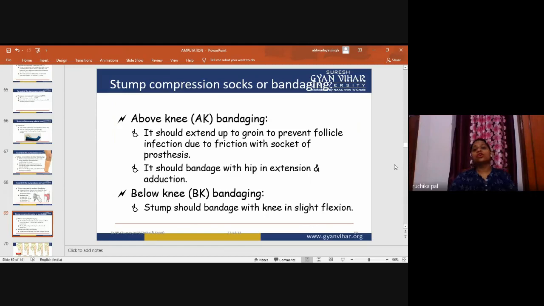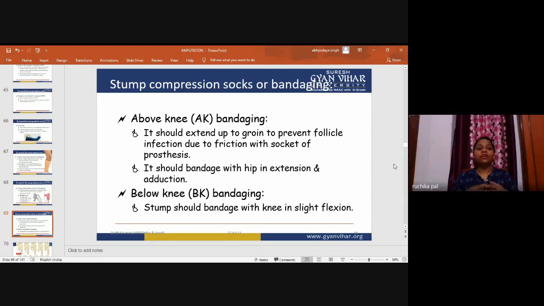Stump compression socks or bandaging. In above knee bandaging, it should extend up to the groin to prevent follicle infection due to friction with the socket of the prosthesis. After above knee amputation, we will apply prosthetic equipment for balancing the body, so the patient is able to walk without crutches.